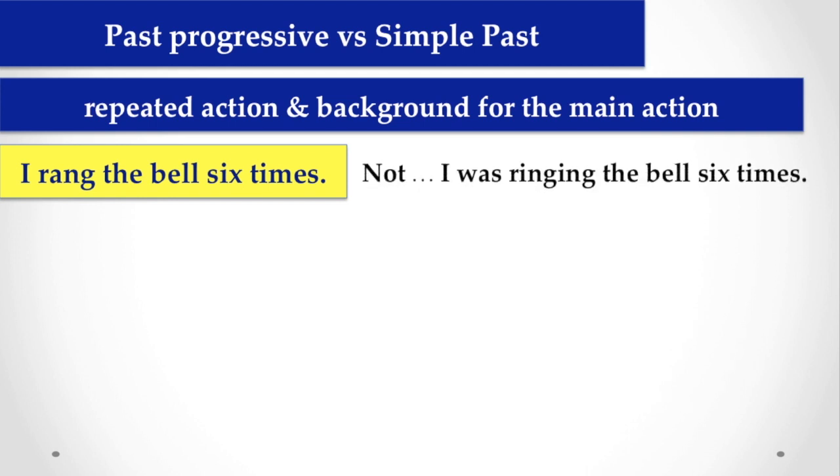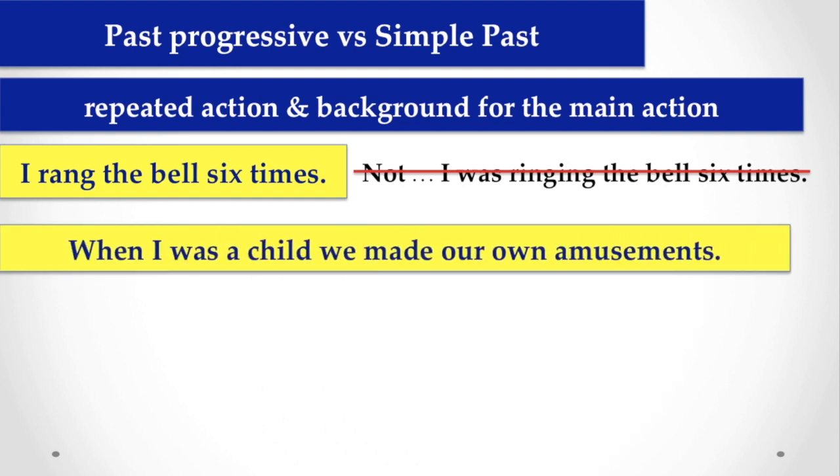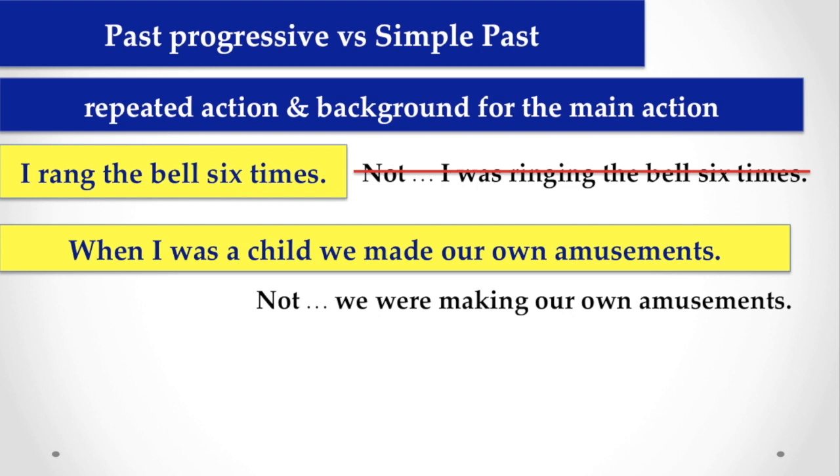We never say I was ringing the bell 6 times, because it is a repeated action. Or if we say, when I was a child, we made our own amusement, in that case also, this is a repeated action, so we have to use simple past tense, not we were making our own amusement. In that case, we never use past progressive tense.